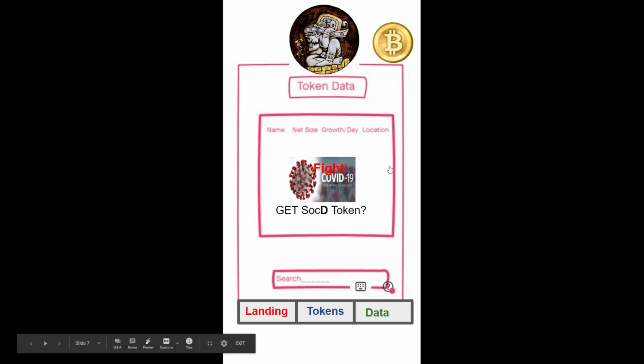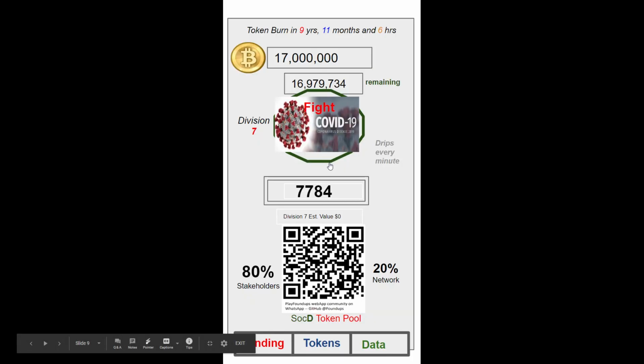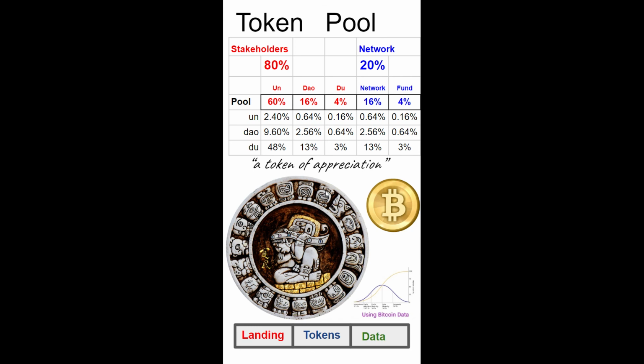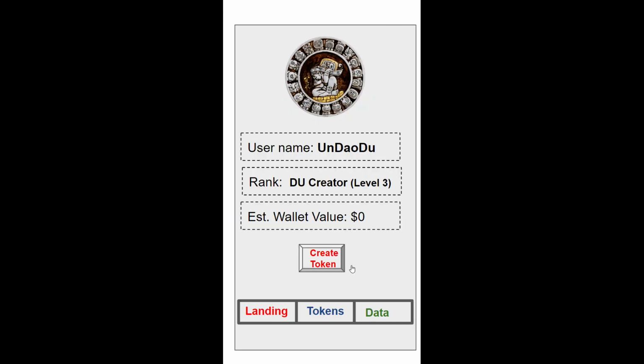I'm trying to think of where that is. No, there's a slide here. Maybe I just go down here. This is basically the user information on the page. I'm on Dadu, my rank. I'm going to do creator level 3. Estimated, all of it is nothing because there's no value.